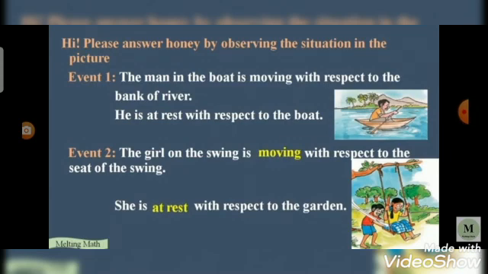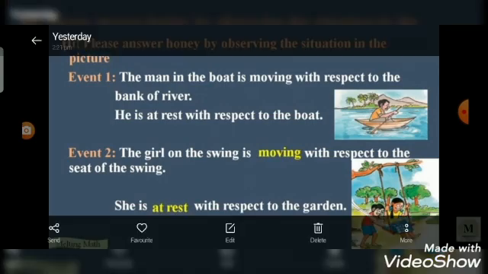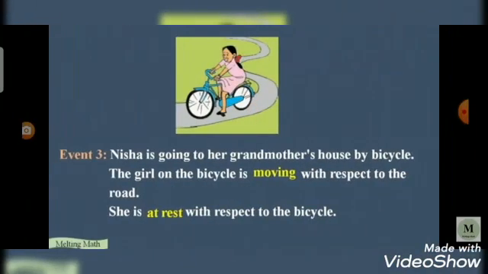In the second event, we find out the answer. The girl on the swing is moving with respect to the seat of the swing, but she is at rest with respect to the garden.